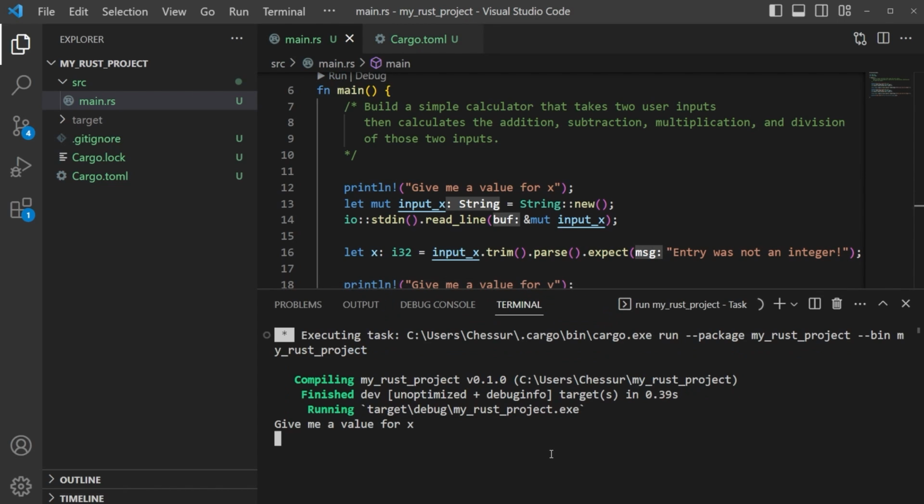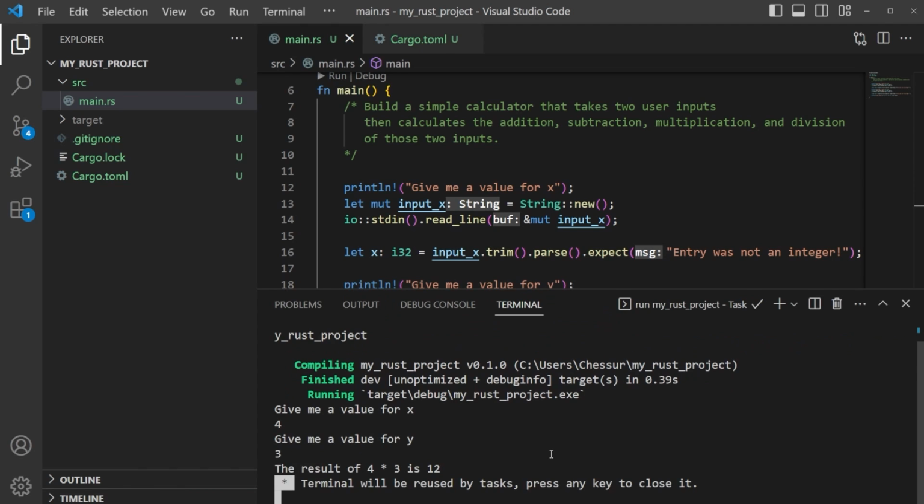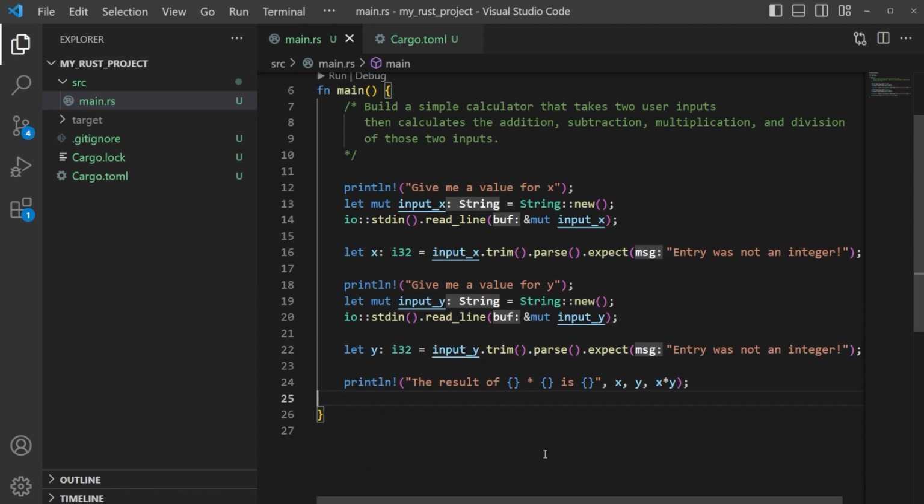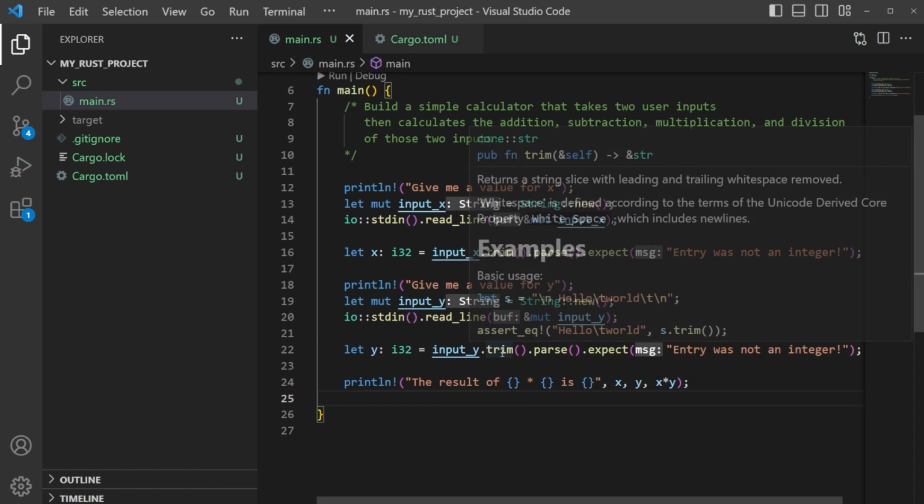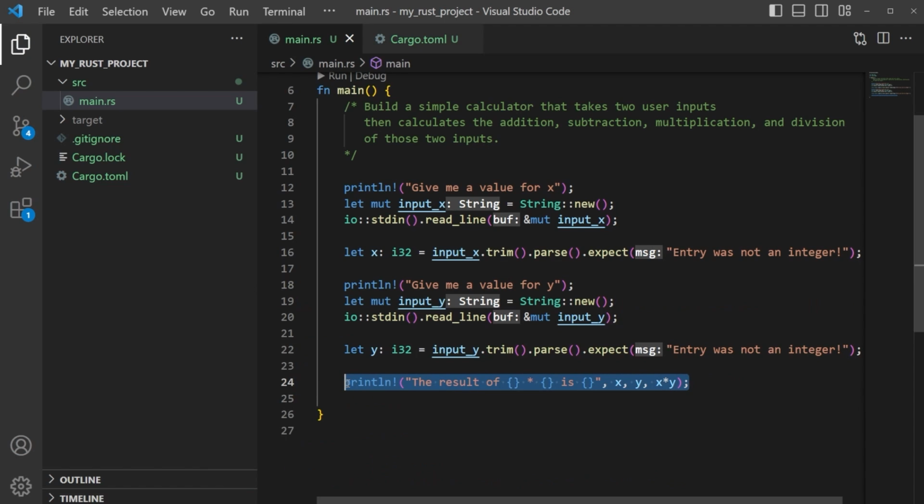Okay, give a value for x. I'm just going to give 4. And then this one I'll give 3. Result of 4 times 3 is 12. Perfect. Okay, so we're starting to build out our calculator. Very nice. Let's go ahead and complete the rest of the mission here.